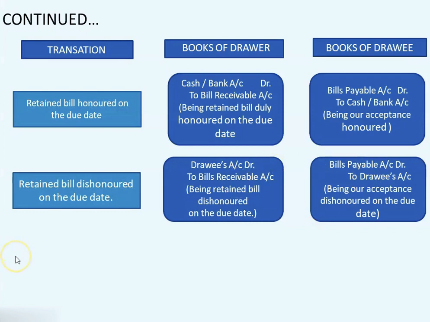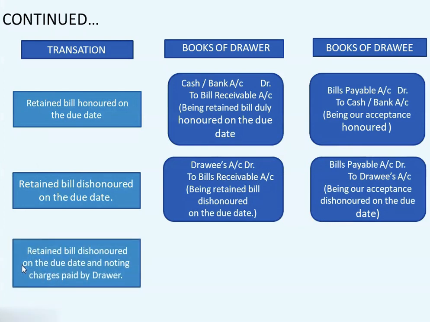Now let us see the next here. Now retained bill dishonored on due date and noting charges paid by drawer. In this case I had already explained what is meant by noting charges. Noting charges is the amount that the drawer pays because he is mentioning that the drawee's bill is dishonored. It is a legal document and therefore he is informing the notary public, and for that he has to pay certain charges.